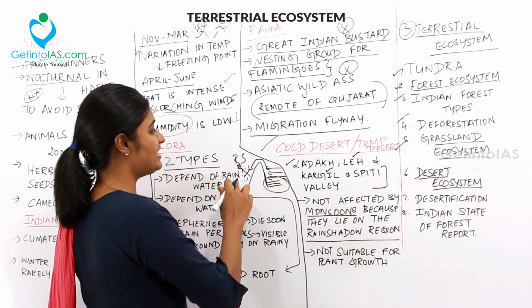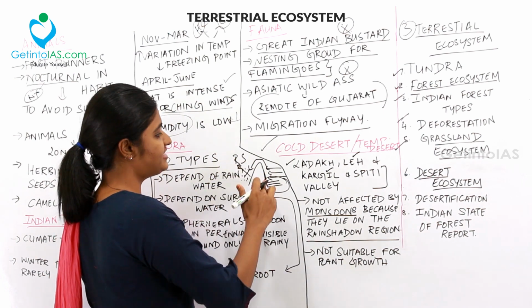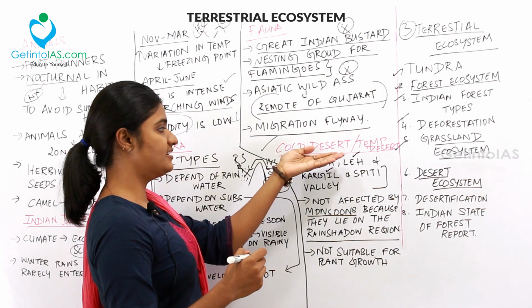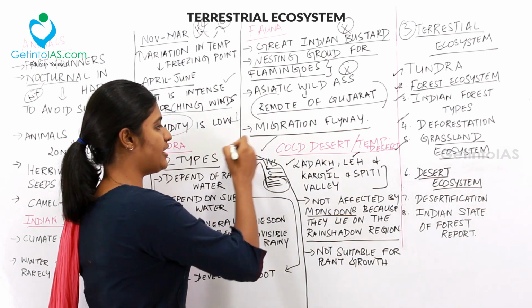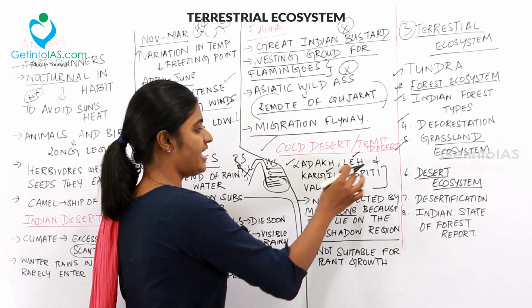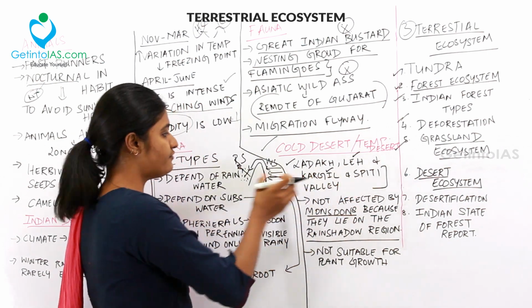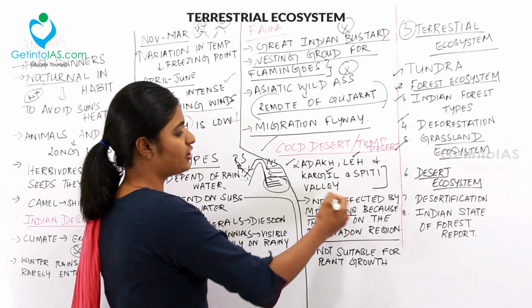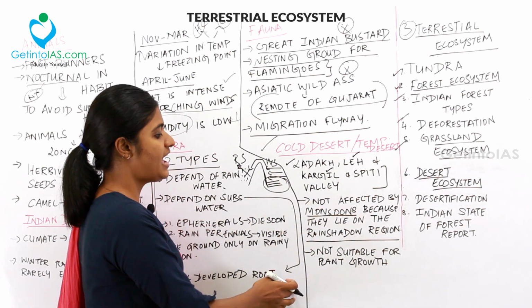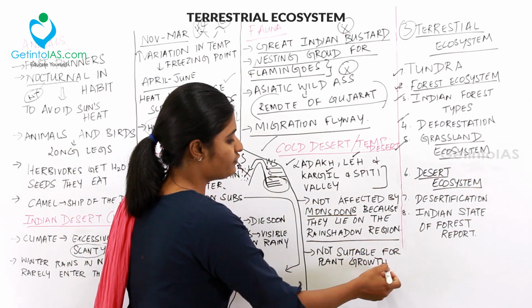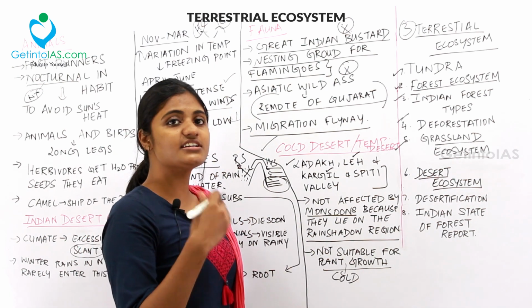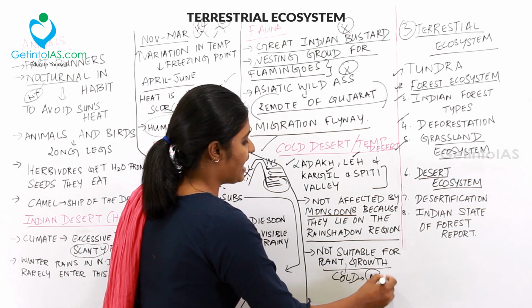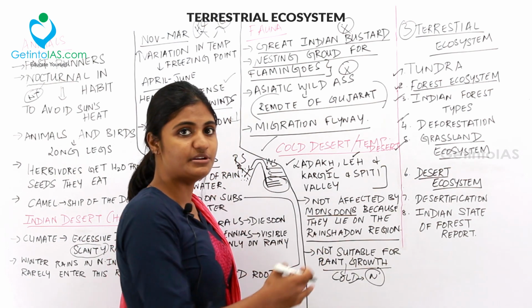So this side is called the rain shadow region and the other side is called the windward side. Our cold desert is found in the rain shadow region. Ladakh, Leh, Kargil and Spiti Valley lie in this region and cannot experience the monsoons. It is also not suitable for growth of plants because the condition is very cold over there and they lack nutrients, and hence plant growth is limited.